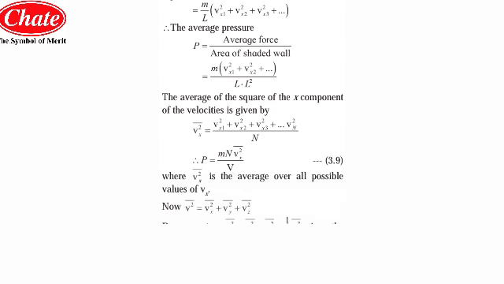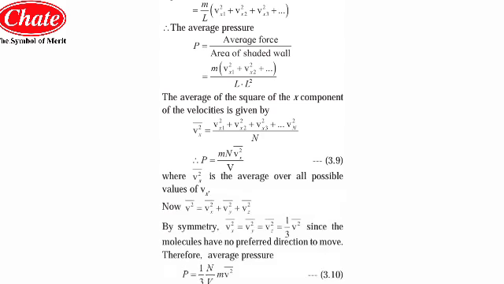Now students, by considering other molecules, since we have considered only one so far, the other molecules 2, 3, 4 with the respective x components of velocities vx2, vx3 and vx4, the total average force on the wall from the equation that we have written is given by m by L into bracket vx1 square plus vx2 square plus vx3 square and so on, for the number of molecules.